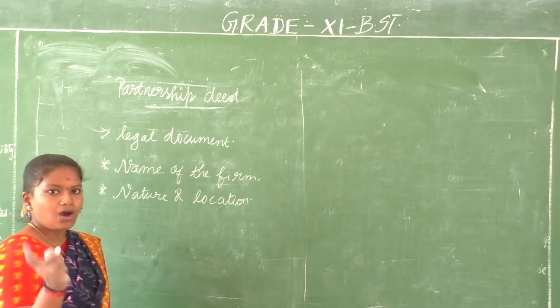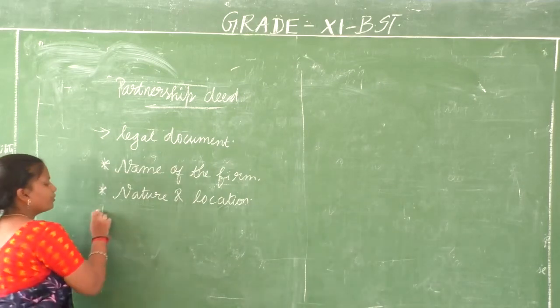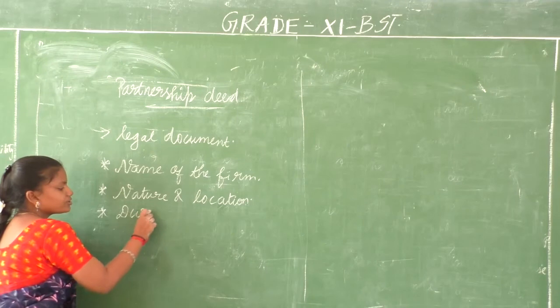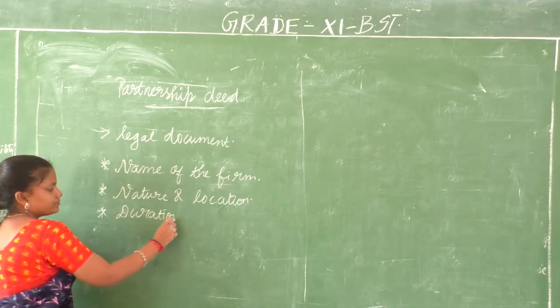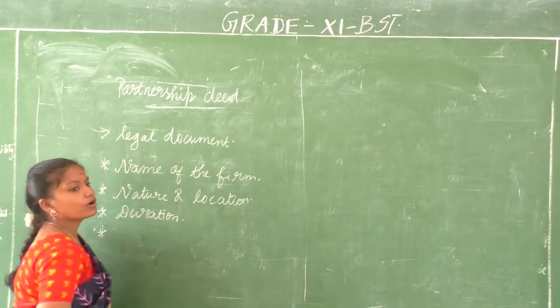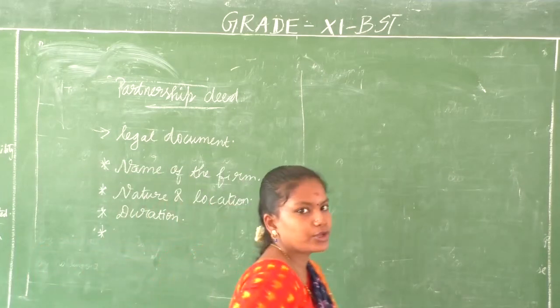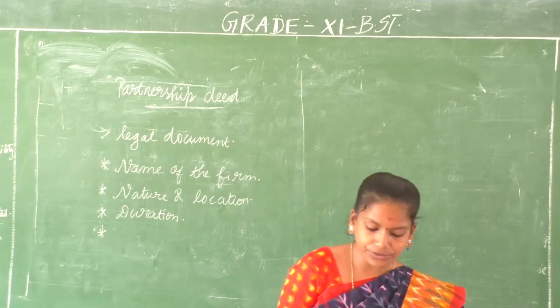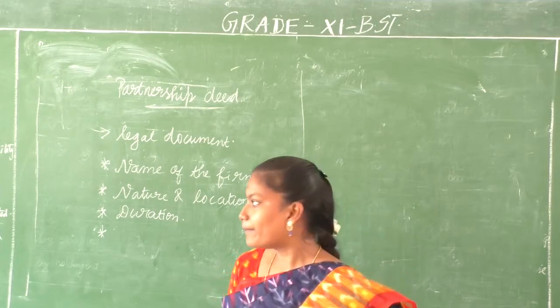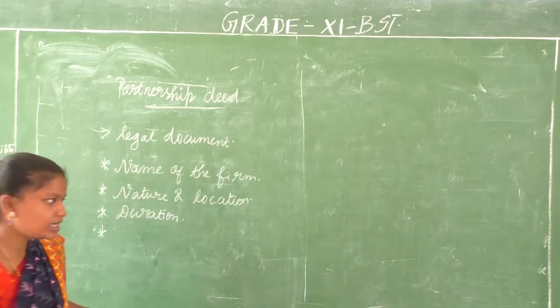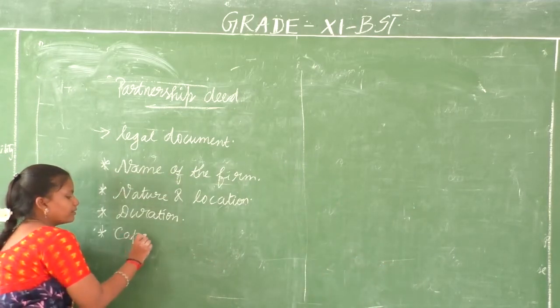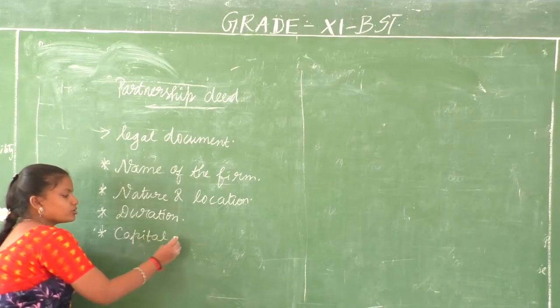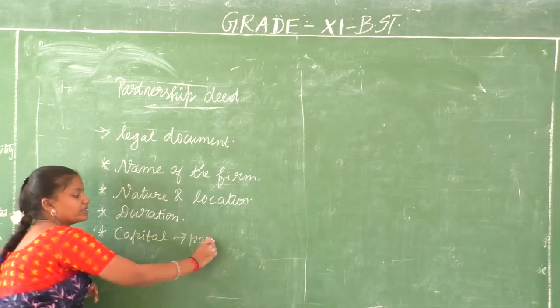Partnership at will or as general partnership. So you are going to talk about the duration of the business, how long you are going to continue with this particular business. That's why we call it the duration of the business. And then the capital or the investment that is given by each partner. Capital contribution of every partner will be mentioned.